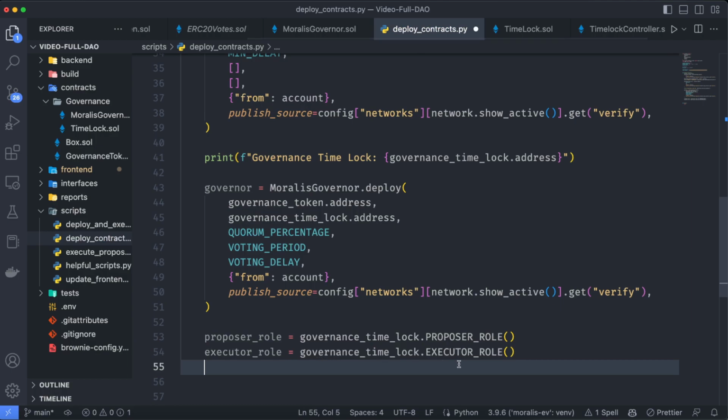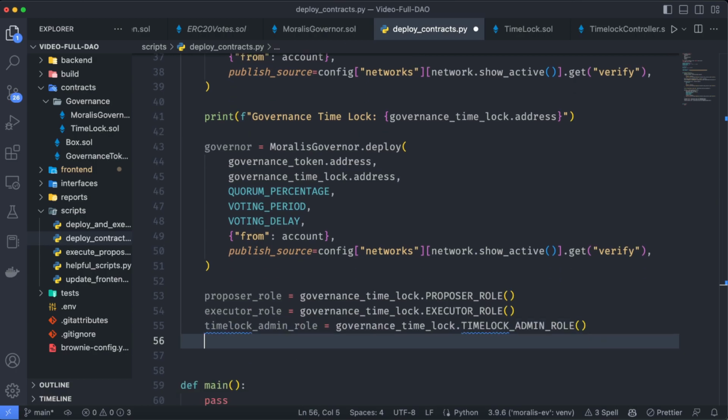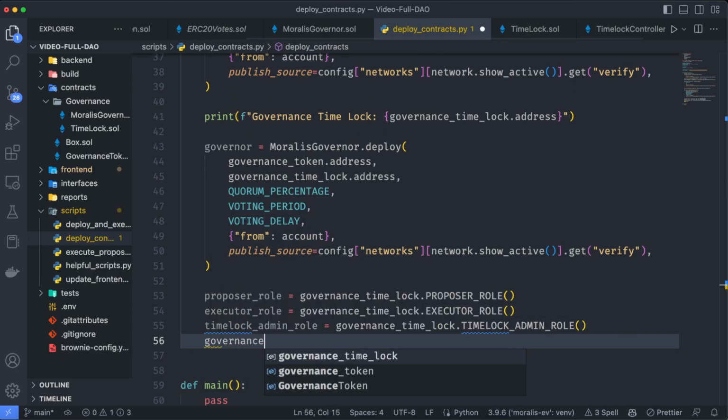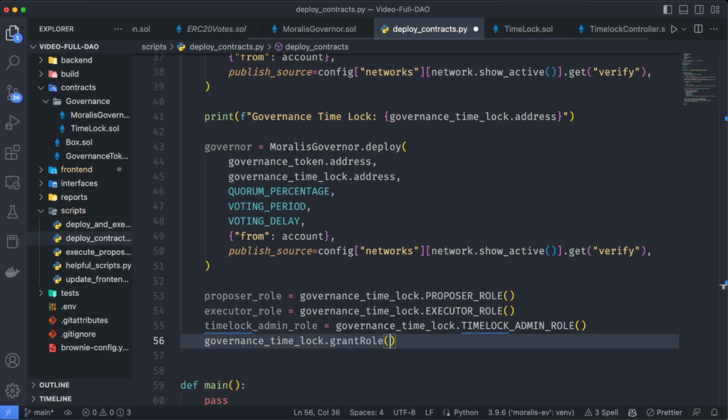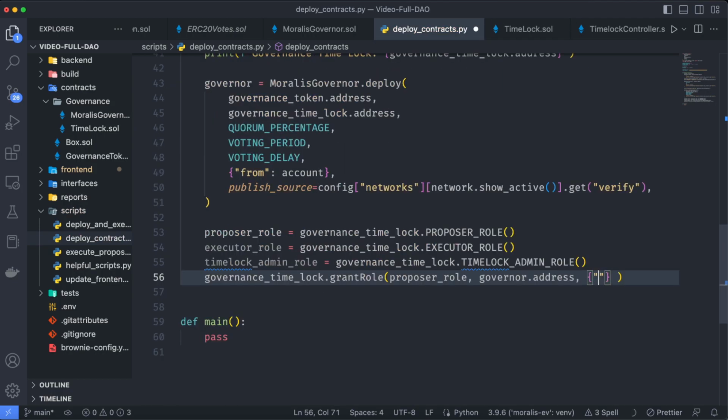The same goes for the executor role, and the same goes for the admin role. So now we can say governance timelock.grant role, and we are going to give the proposer role to the governor because we want the governor to be able to propose. We are going to sign this using our always trusted from account.